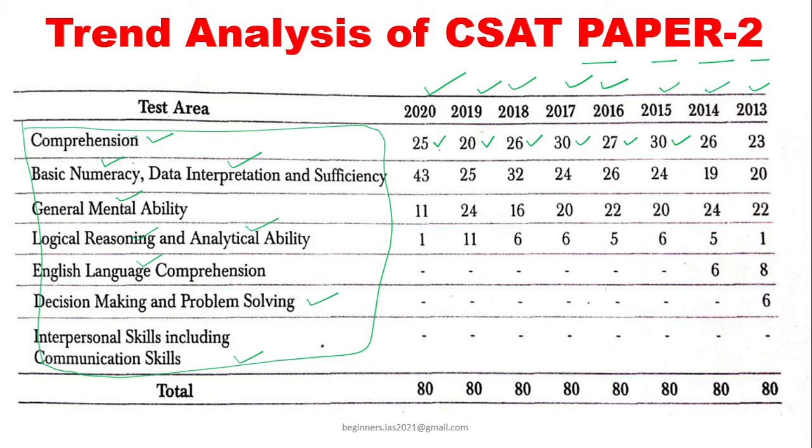You don't need any prior knowledge. One has to know how to differentiate the assumptions, conclusions and verbal expressions of the author, and also your argument. That is very important. By practicing CSAT paper-2, you can understand the basic things about this topic.